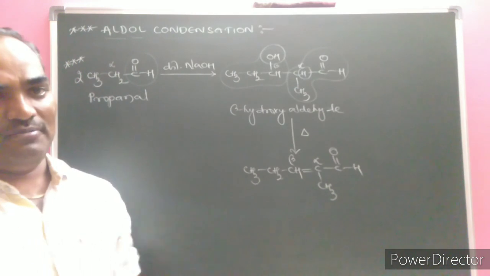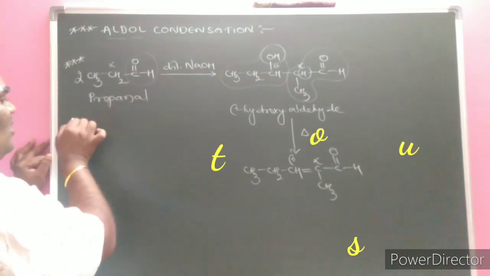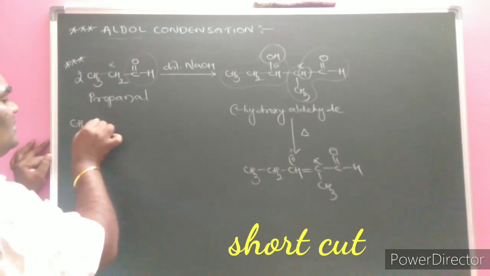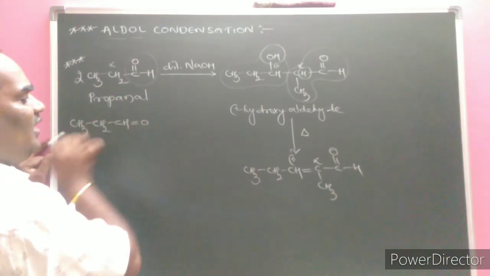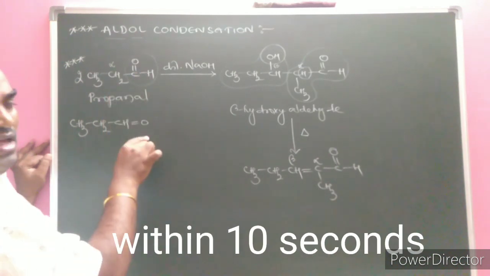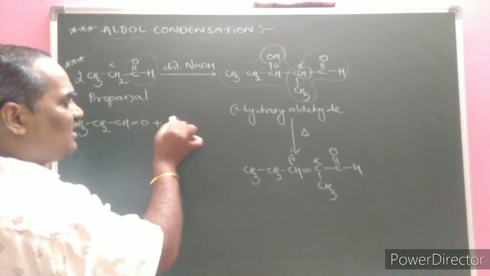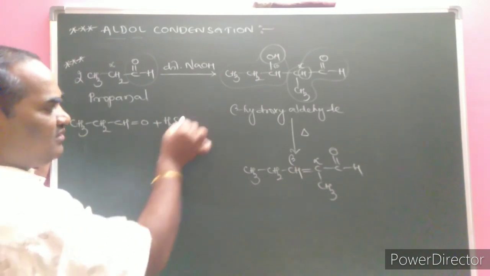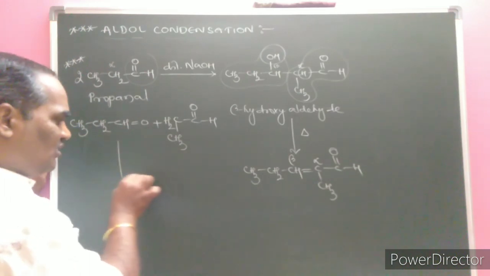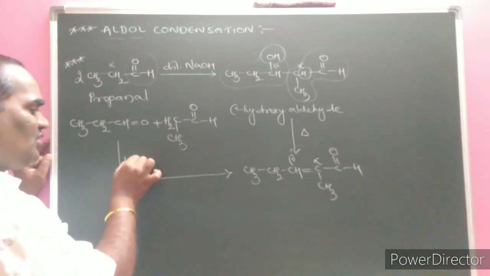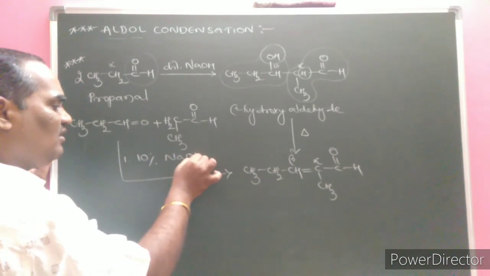This is the classical method, but in order to write within a fraction of a second: one molecule of propanal, CH3CH2C=O with H, and another molecule of propanal, just replace the carbon atom and keep it like this, CH3 and C=O with H. What should be condition 1? 10% sodium hydroxide.